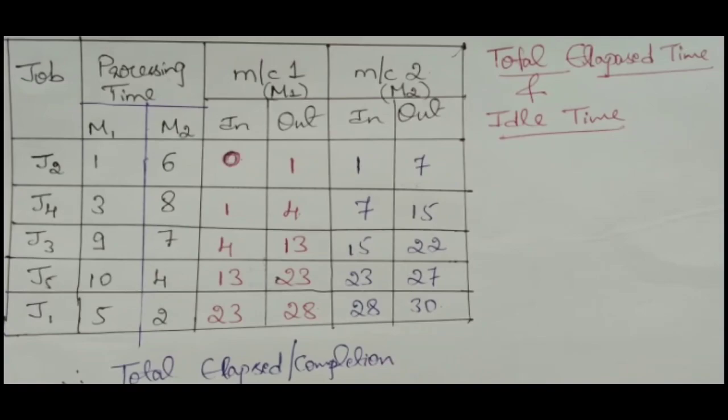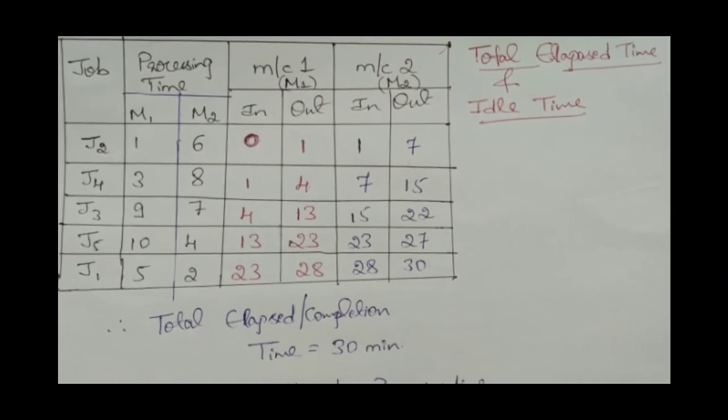That's why the in time is 28 minutes, and then find out the out time as 28 plus the processing time, which is 2 minutes, that is 28 plus 2 is 30. Okay, after doing the sequencing you are going to find out the total completion time.